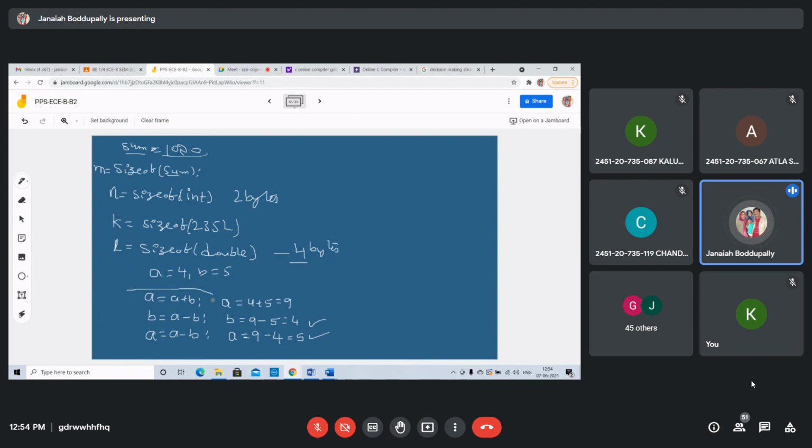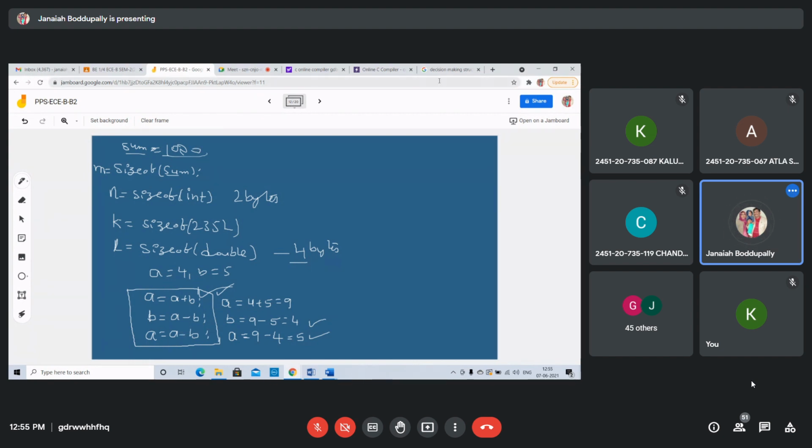These 3 are very important statements. In many competitive exams, Infosys, Wipro, placements, software companies, in the exam, if you say I am perfect in C, sir, you can ask questions in C. Most of the C interviewers will ask this question. I faced this question in 2000, and I was in Wipro company. They asked this question: A equal to A plus B, B equal to A minus B. Most of the interviewers ask this question in swapping. Without taking an extra variable, how can you swap the variable?